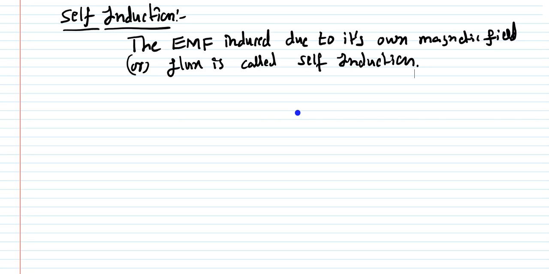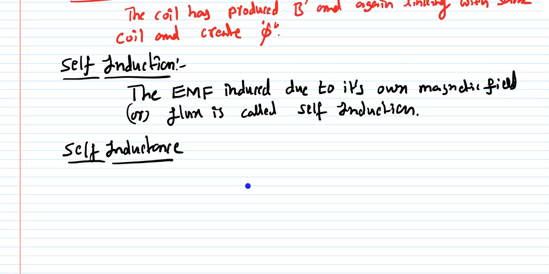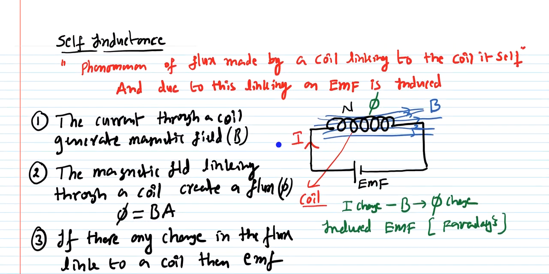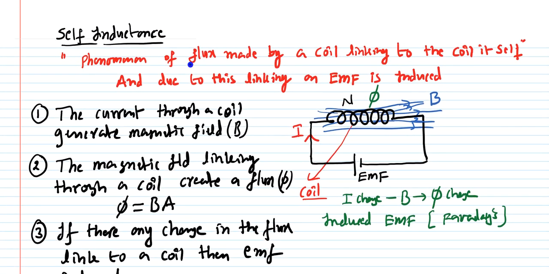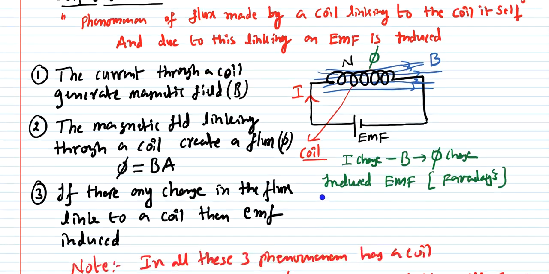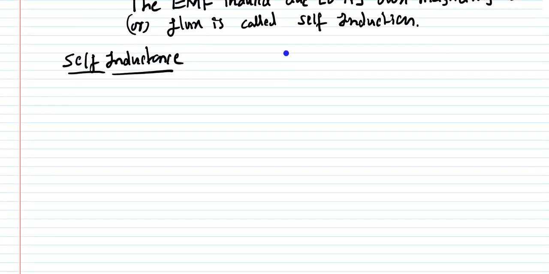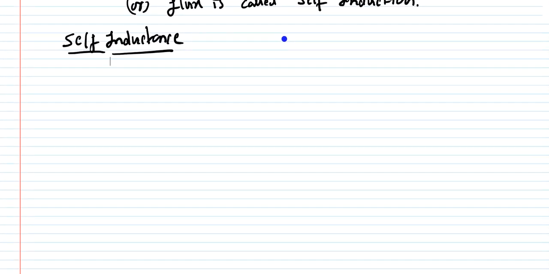Then what is self inductance here? As you know, self inductance, what we have written at the first point, is the phenomenon of flux made by a coil linking to the coil itself, and due to this EMF is produced. So due to this flux made by a coil linking to the same coil itself, that is called self inductance. And we have to derive what this self inductance is.